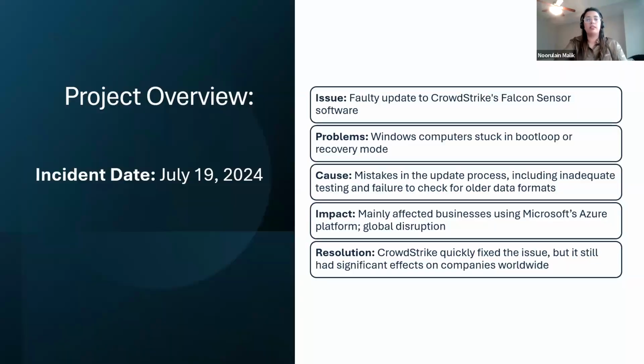To start, let's look at the overview of this project. This incident occurred on July 19, 2024, due to a faulty update on the CrowdStrike Falcon sensor, where all the Windows computers were turned into a blue screen of death. I hope you also saw that blue screen where everything was gone. It was a global disruption, mainly for businesses using Microsoft Azure. CrowdStrike tried to fix it quickly, but the impact of the incident was significant all over the world.